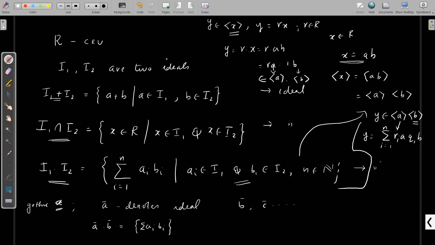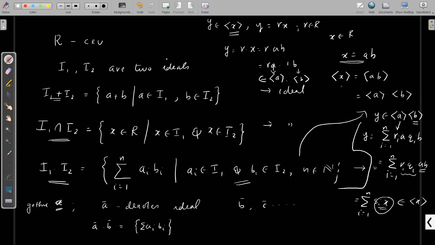So you can write it as summation i equal to 1 to n of r_i q_i ab, and this ab is x. So this is equal to summation i equal to 1 to n of s_i times x, where I write r_i q_i as s_i. These are elements of the ideal generated by x, and hence its sum is an element of the ideal generated by x.